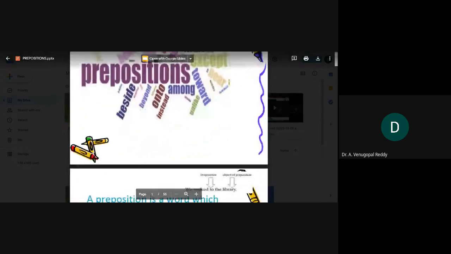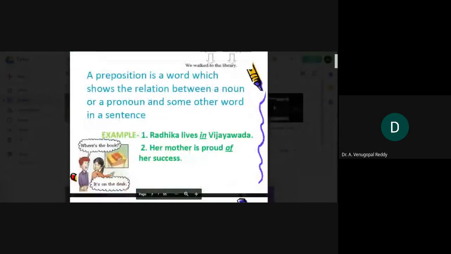A preposition is a word which shows the relationship between a noun or a pronoun and some other word in a sentence. For example, Radhika lives in Vijayawada. Here, in this sentence, in is a preposition.